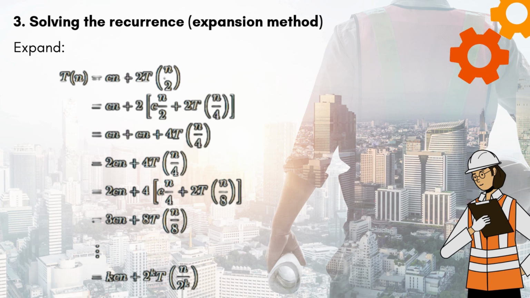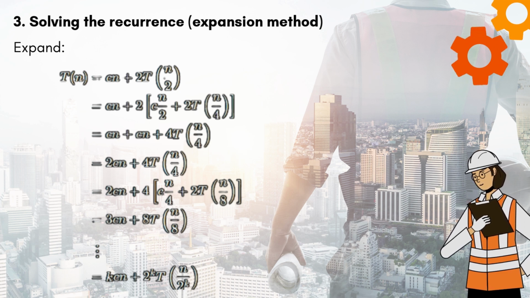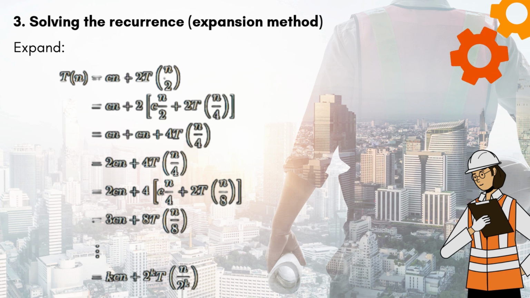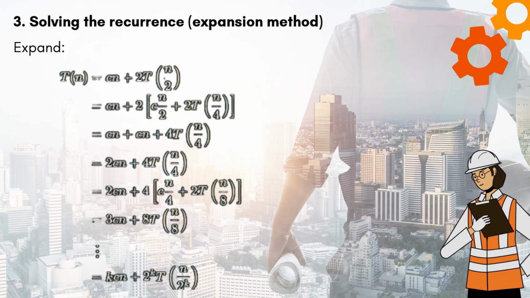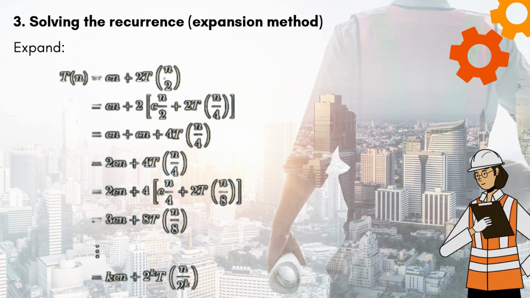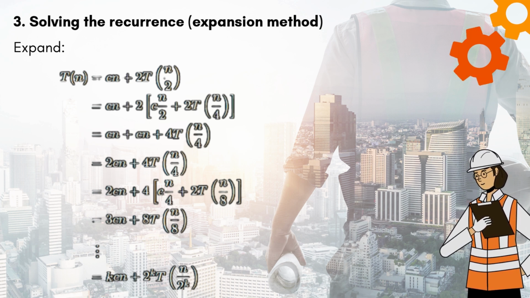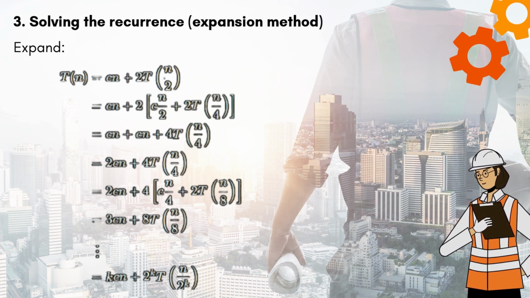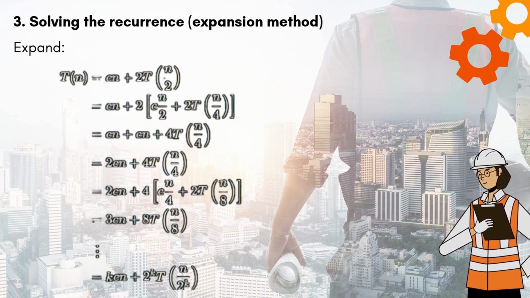Expand. T of n equals Cn plus 2 T of n by 2, equals Cn plus 2 times the quantity Cn by 2 plus 2 T of n by 4, equals Cn plus Cn plus 4 T of n by 4, equals 2 Cn plus 4 T of n by 4, equals 2 Cn plus 4 times the quantity Cn by 4 plus 2 T of n by 8, equals 3 Cn plus 8 T of n by 8, and so on.